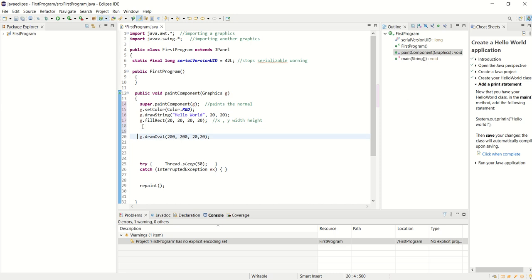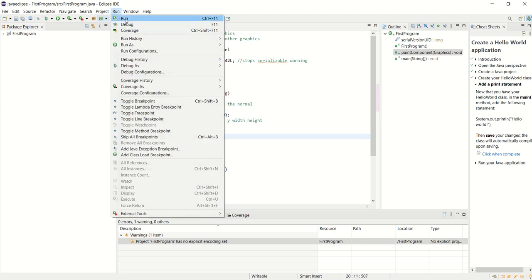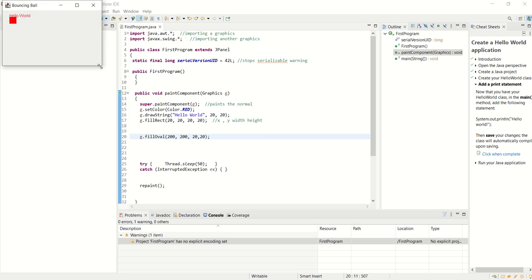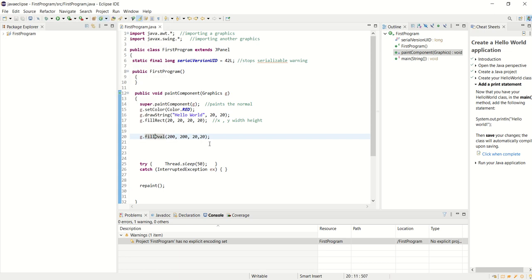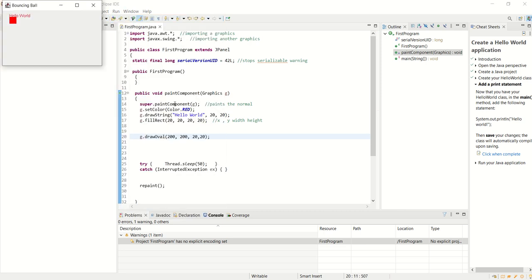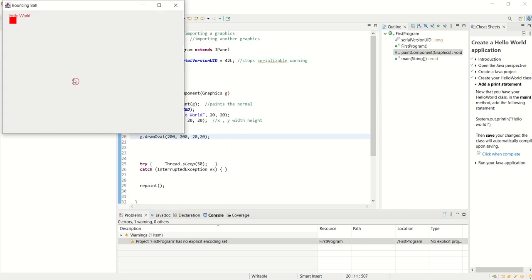Draw oval works with the same parameters, only it draws a circle or an oval. And notice draw means it draws the outline. Fill means it draws the entire oval. So if I go fill, I think the oval's right here. That's the oval. Okay, so if on the other hand I say draw, it will be an empty oval. Run. And it is empty because it's drawn, not filled.